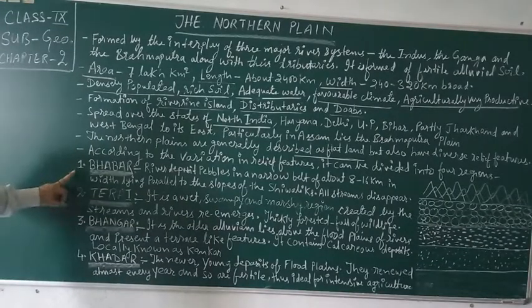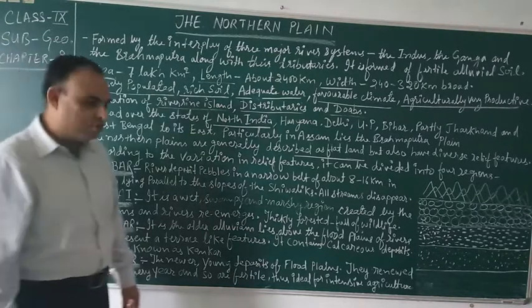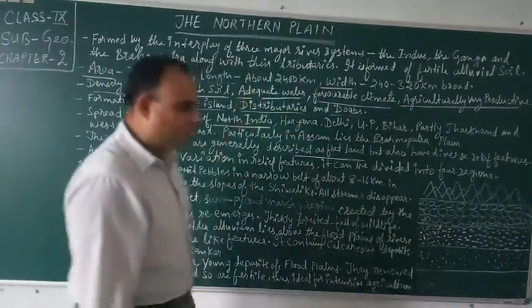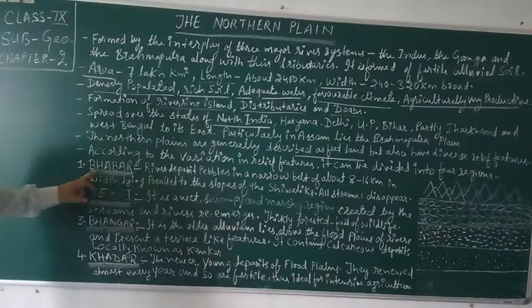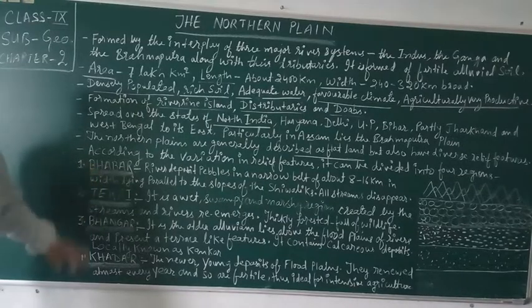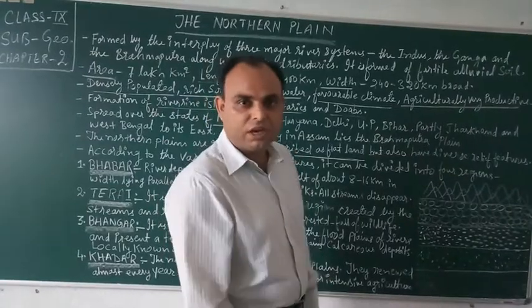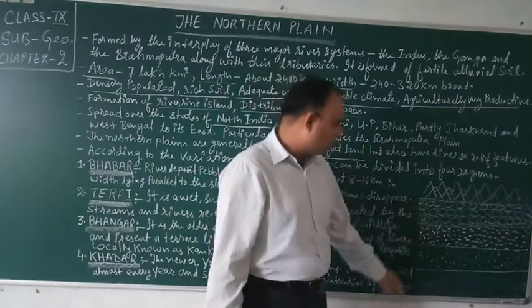First is Bhabar, next one Tarai, Bhangar and the Khadar. These are the important variations in the relief features which we can see in the northern plain regions. First, Bhabar region. To understand this Bhabar region, first we have to understand this figure.